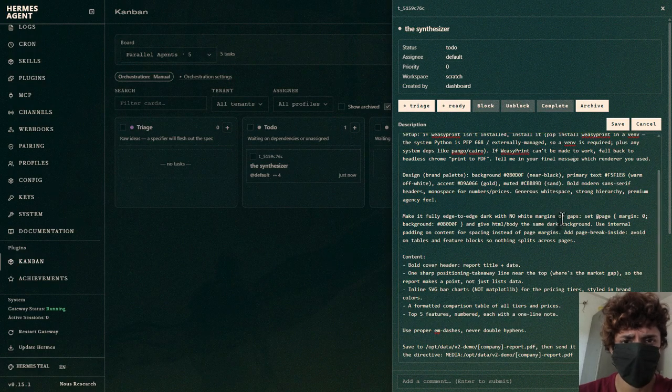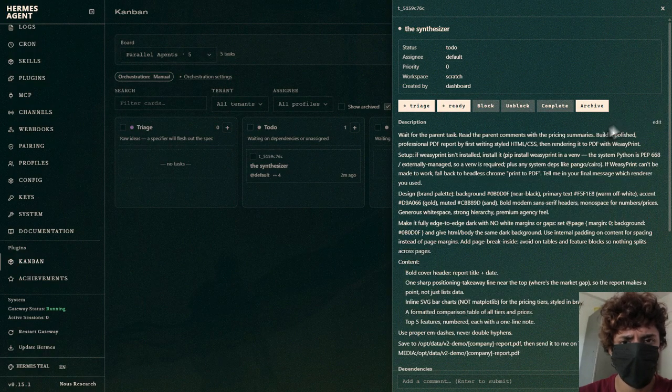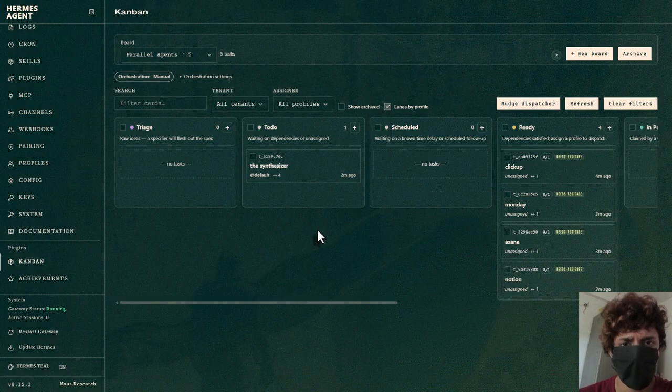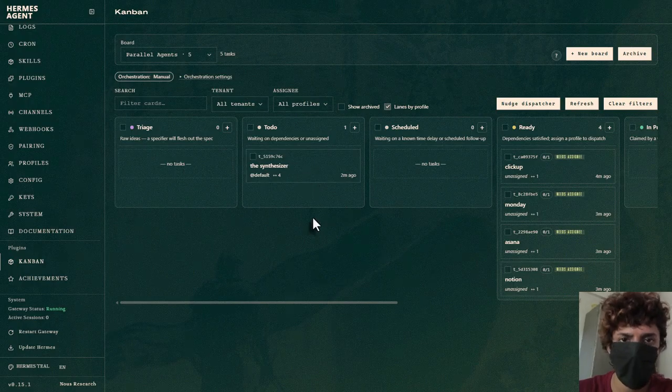Okay, so we are done here. Let's save. And let's go back to our dashboard. And watch, even with default assigned, the synthesizer does not launch. It just sits because it's waiting on all 4 parents to finish first. That's the fan-in. One agent holding until everything it needs is done.